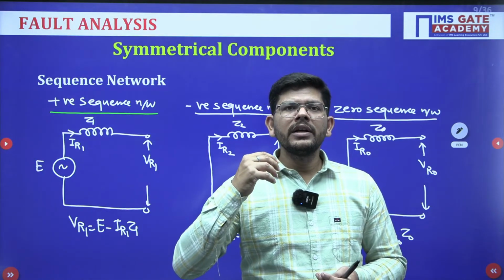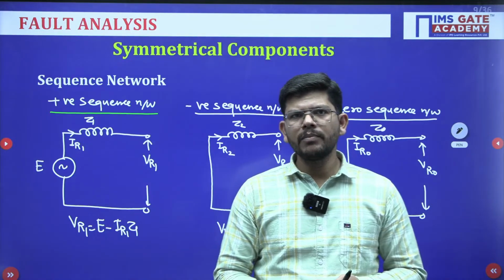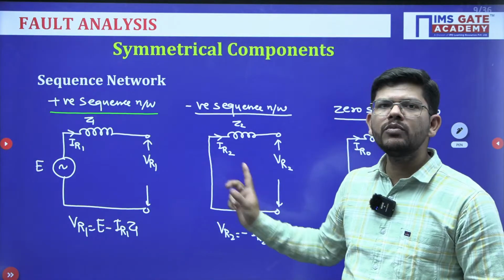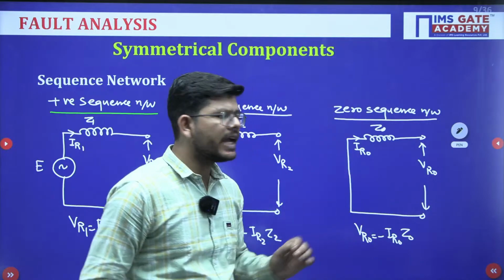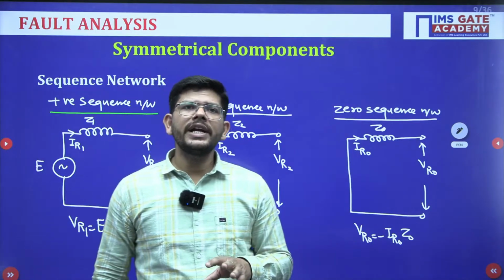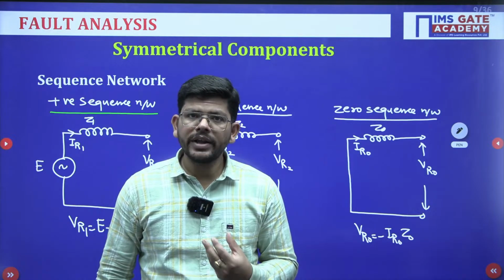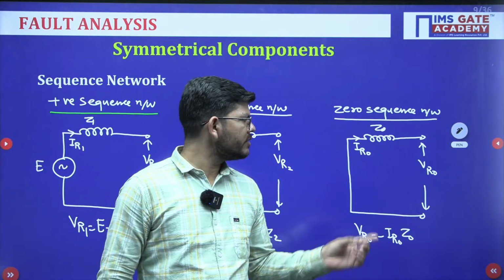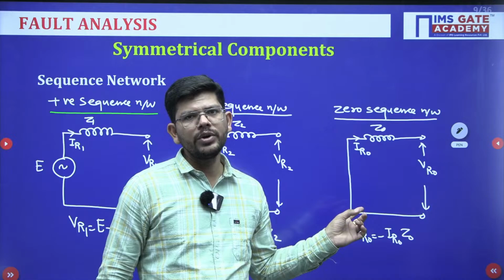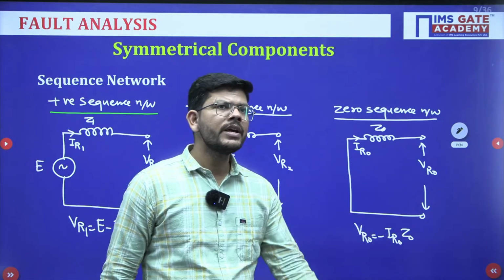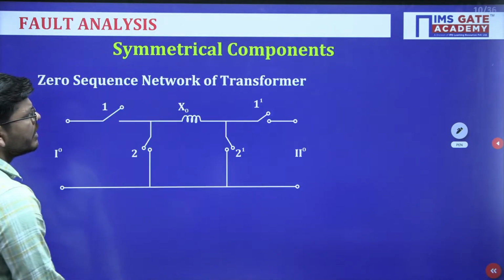So the voltage induced due to the negative sequence component will be 0, and that's why no voltage is shown here. Similarly, for zero sequence, a clockwise rotating alternator would suddenly have to come to rest, which is impossible, isn't it? So that's why for the zero sequence network we show no induced voltage. These are the sequence networks.